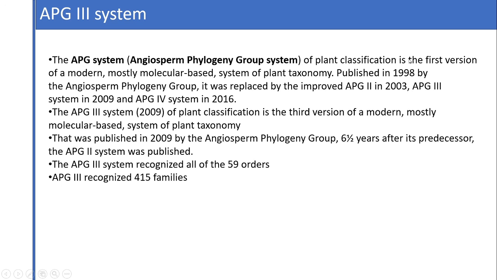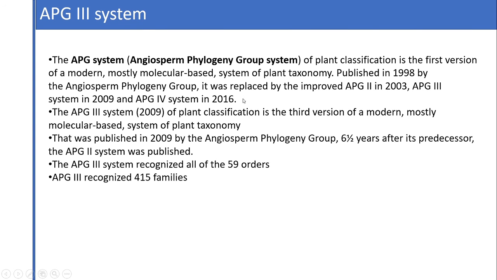The APG system of plant classification is the first version of a modern, mostly molecular based system of plant taxonomy, published in 1998 by the Angiosperm Phylogeny Group. It was replaced by the improved APG second in 2003, APG third in 2009, and APG fourth in 2016.